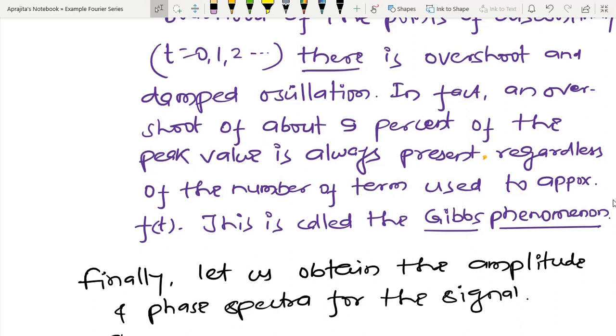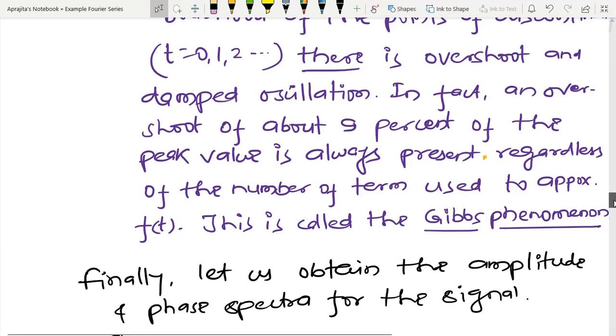So basically any infinite series representation is somehow an approximate representation, and due to that, whatever right-hand side comes into the picture after a finite number of terms, there always exists a certain kind of oscillation about the nominal value.